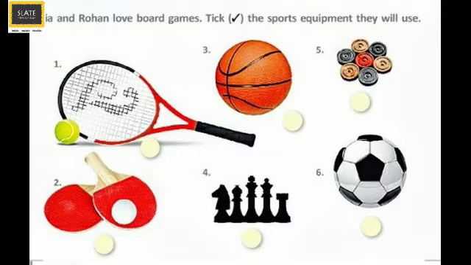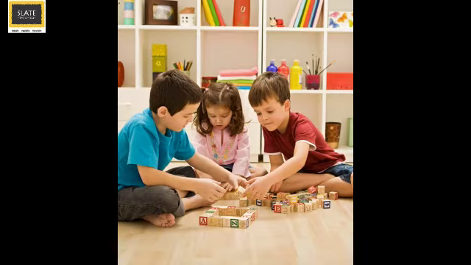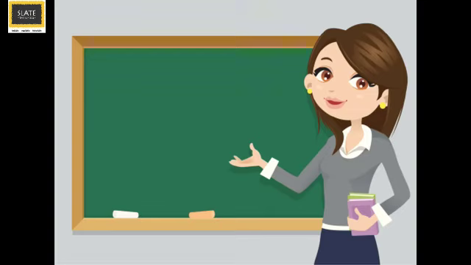Let's read what we need to do here. Ria and Rohan love board games. Tick the sports equipment they will use. Now, Slaters, we know that board games are something that we mostly play indoors. And these games usually consist of boards and other pieces used in the game. So let's start.